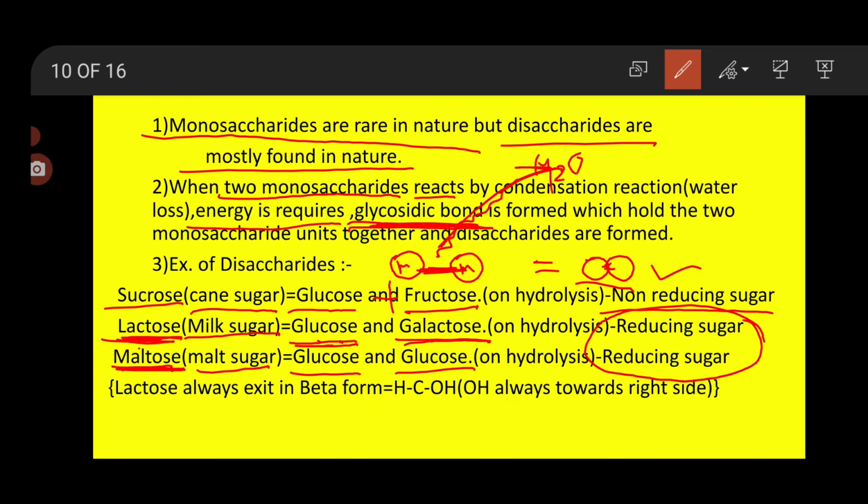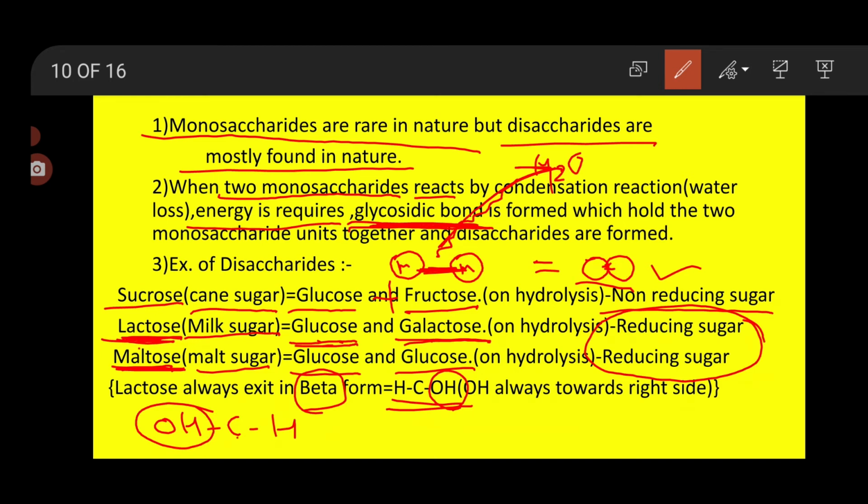Lactose always exists in beta form. Alpha form and beta form you always have to keep in mind. If the hydroxyl group is present towards the right-hand side of the carbon atom, then it is said to be beta. When the hydroxyl group is present on the left-hand side of the carbon atom, then it is said to be alpha.